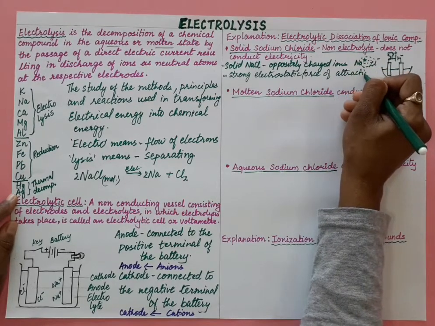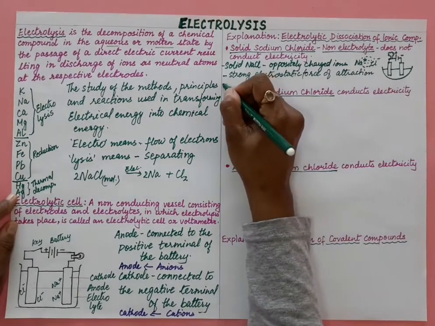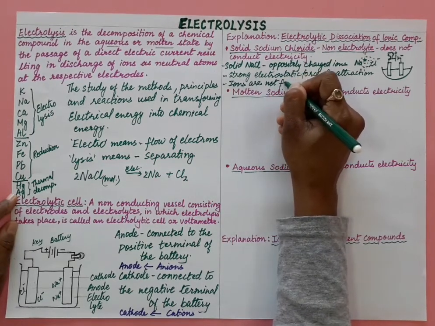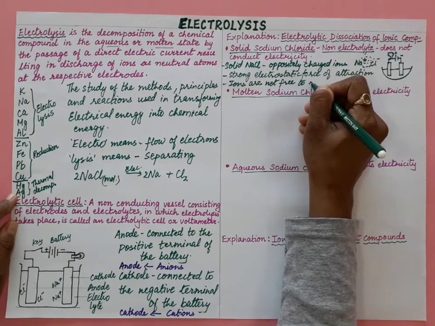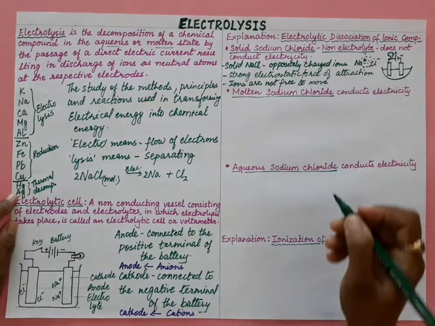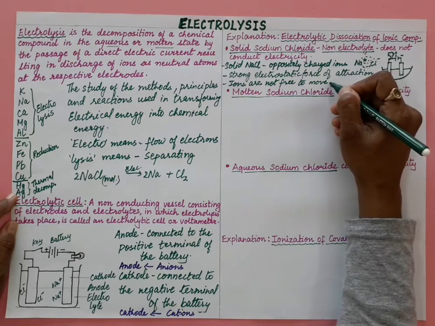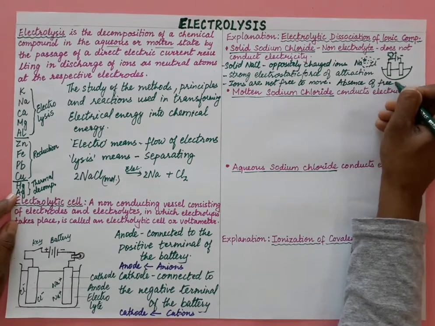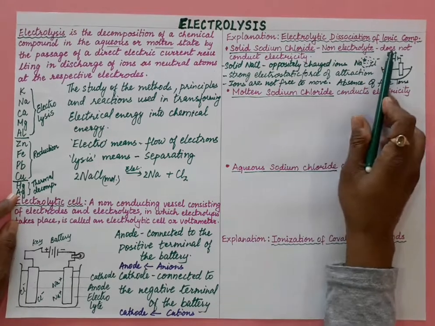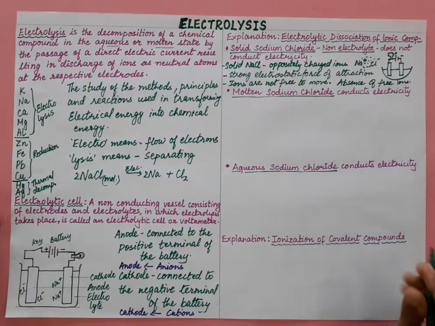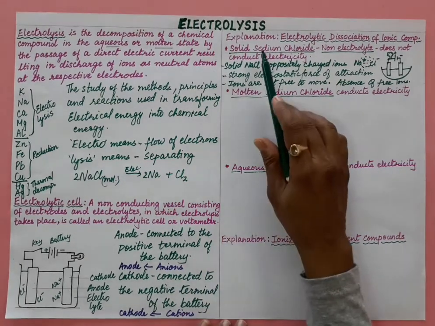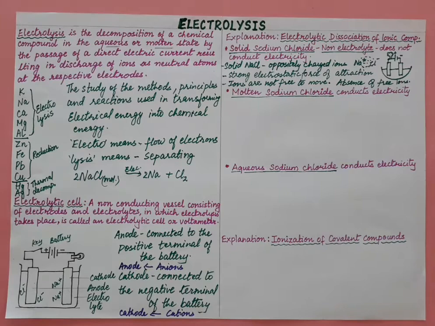Because of this strong electrostatic force of attraction, ions are not free, or we can say ions are not mobile. So ions are not free to move towards the electrodes, and due to the absence of free ions, NaCl does not conduct electricity. Flow of current is because of free ions only, and because it does not have free ions, it will not conduct electricity. So solid sodium chloride is a non-electrolyte and it will not conduct electricity, right? Now let us understand molten sodium chloride.